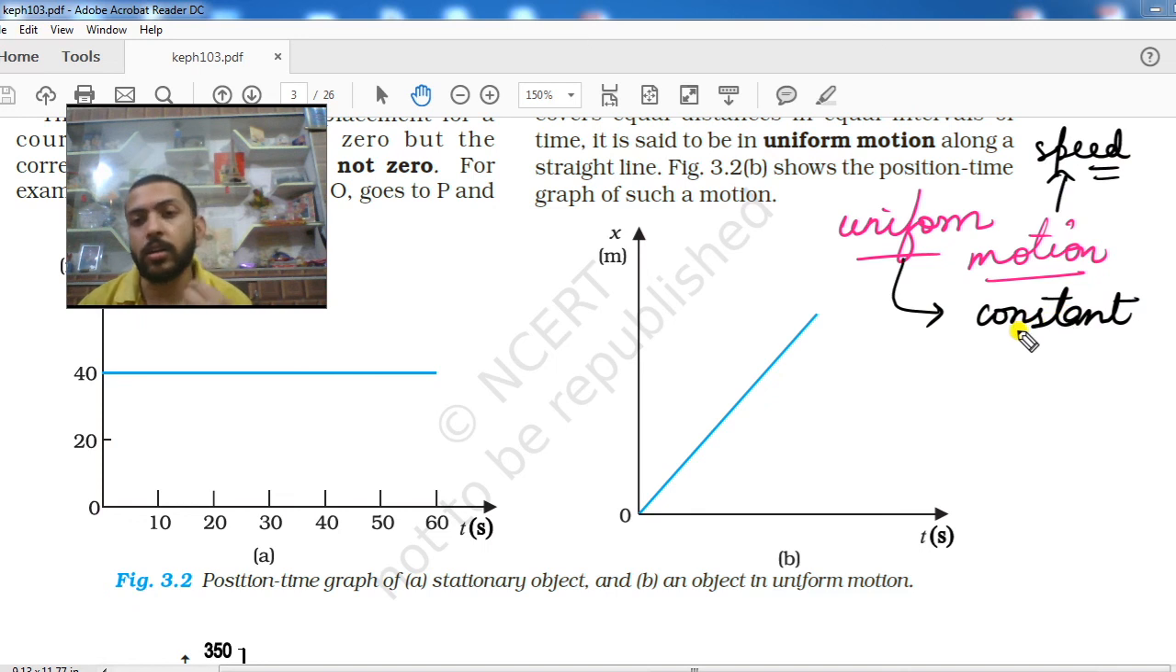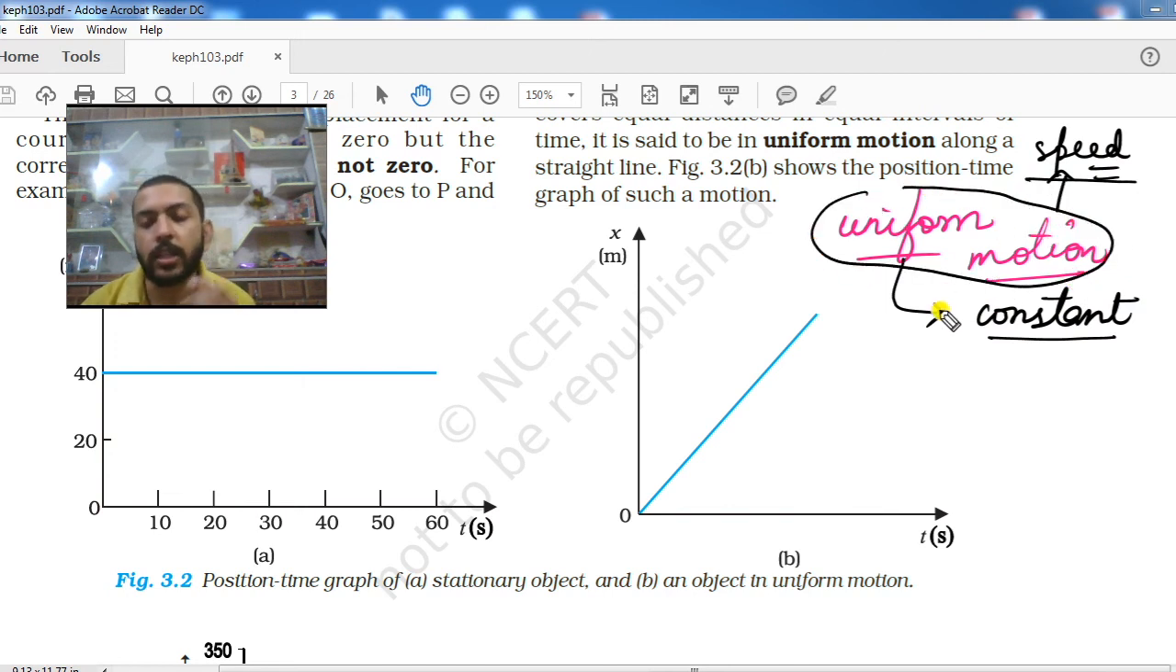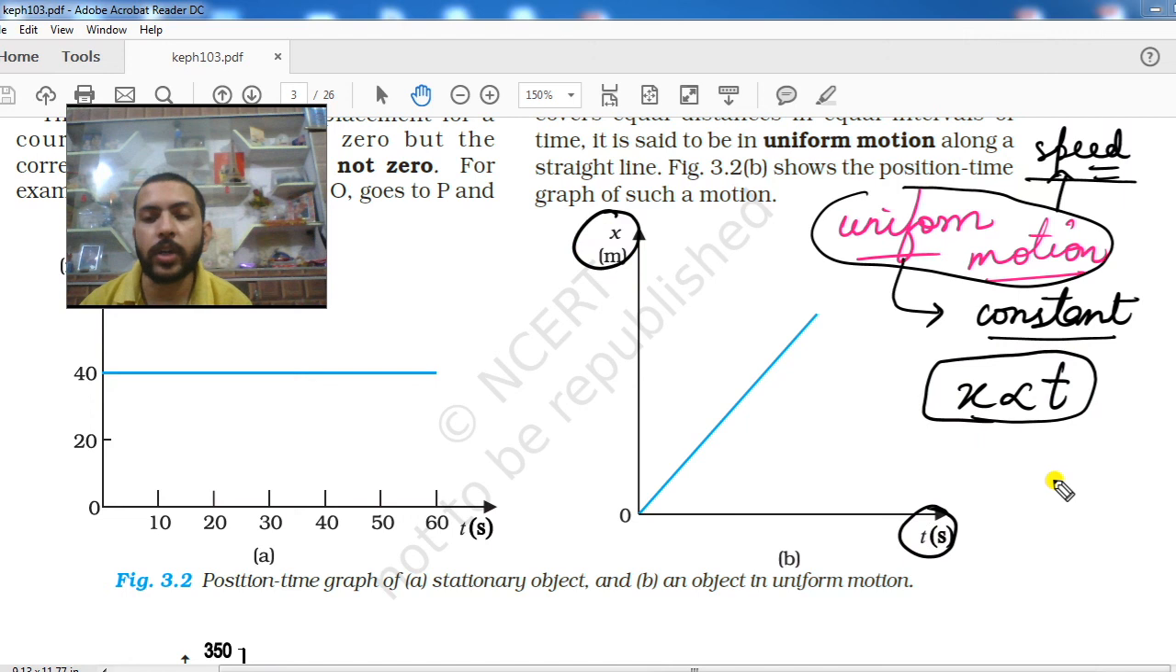So when the body is moving at constant speed, again you will see the same thing that you saw in the definition of uniform motion, that the body will cover equal distance in equal intervals of time. So when the body is covering equal distance in equal intervals of time, what can you say? Displacement or position will be directly proportional to time.